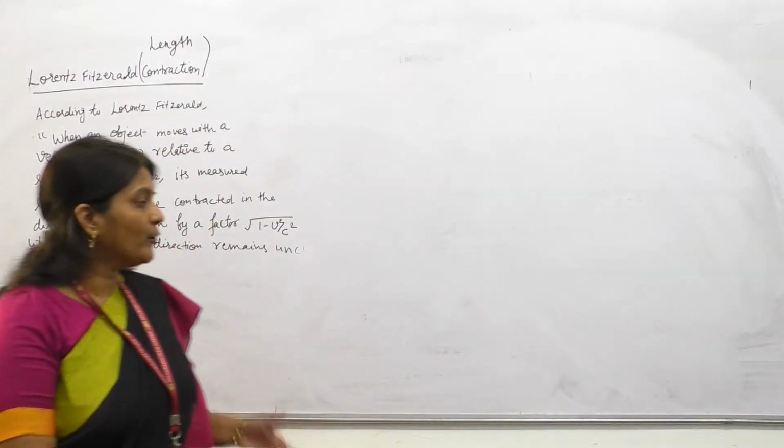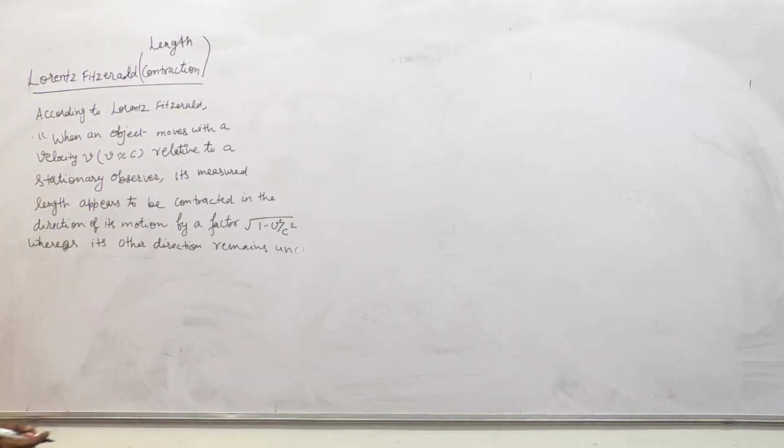Everyone. Today I am going to discuss Lorentz-Fitzgerald length contraction.